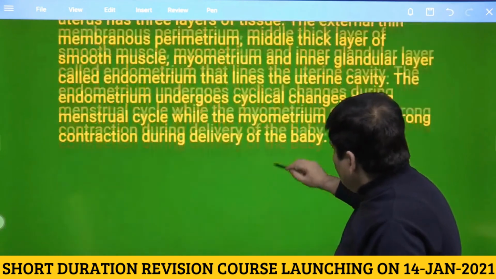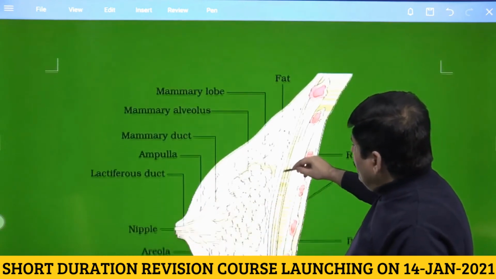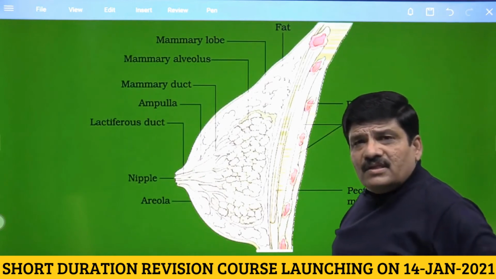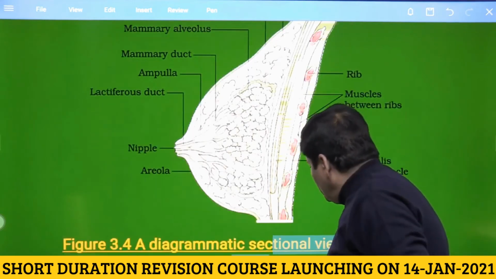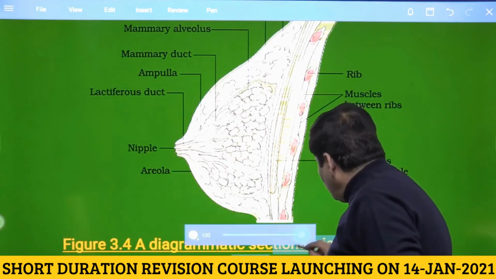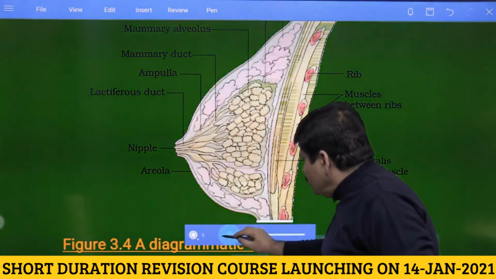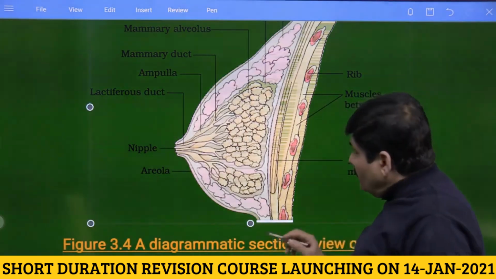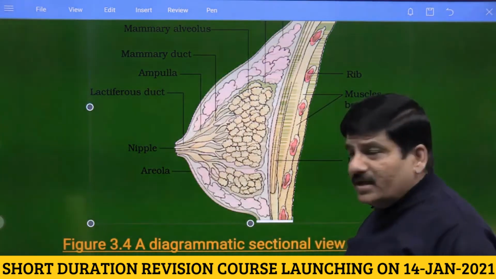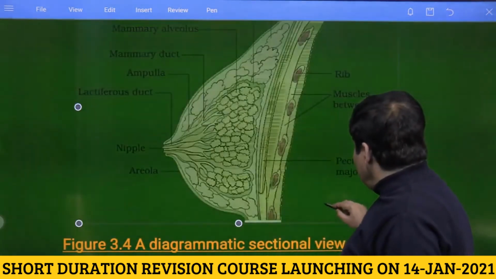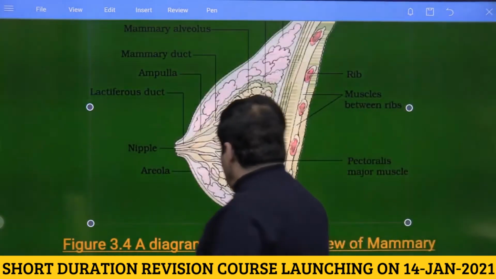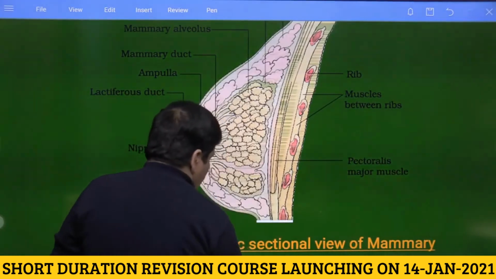Now moving further, the NCERT again talks about another secondary sex organ that is present in the female, and this would be the breast tissue. So the breast tissue is present in both male as well as female, but develops only in the females. So it's a part of the development of the secondary sexual characters.